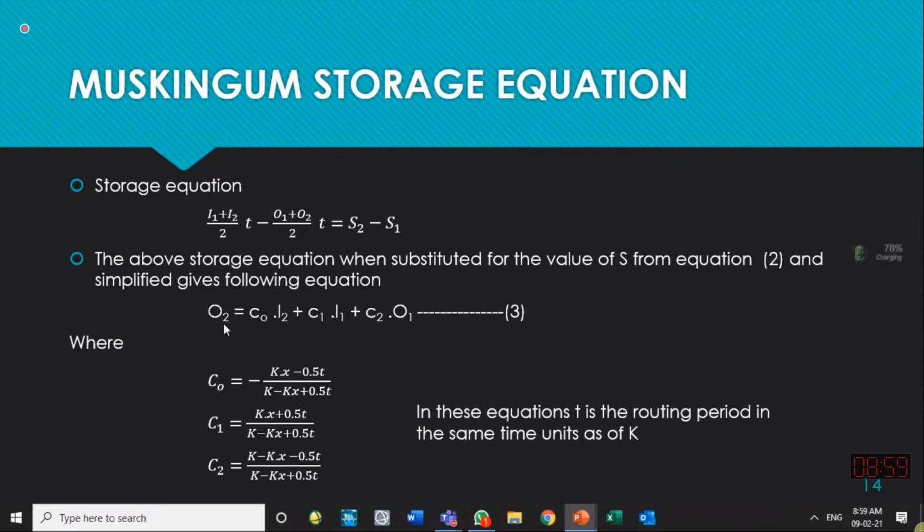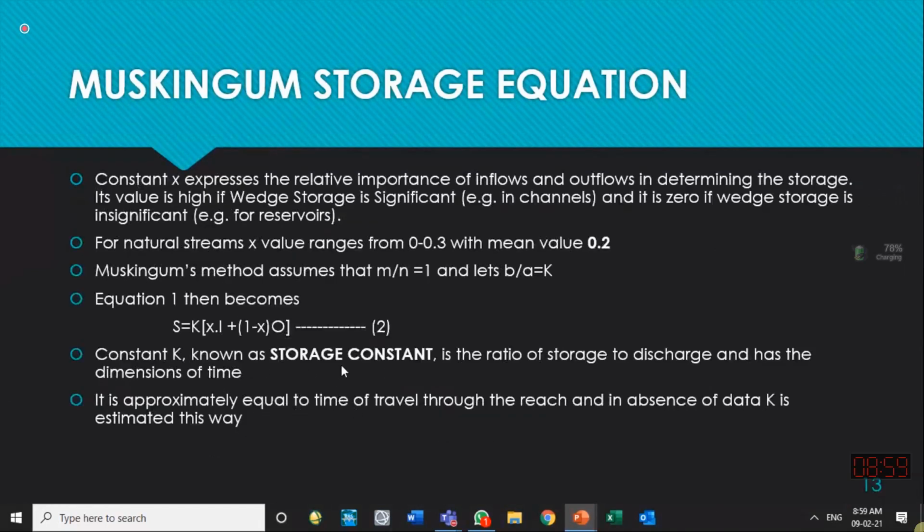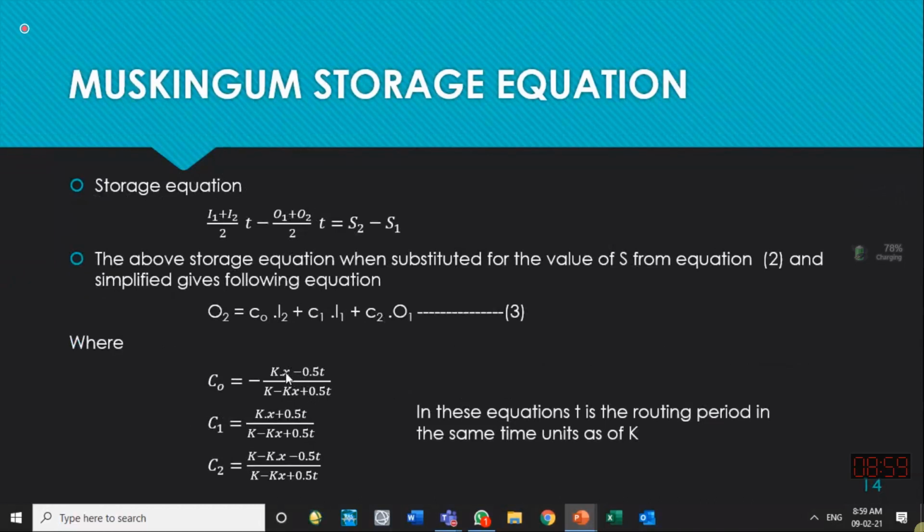Then the equation becomes equal to this one if O2 is written on the left-hand side, and this C0 is a coefficient which is a function of K, X and time. K is the time of travel coefficient of the Muskingum equation, K is the storage constant, X is the weighting factor, we know it, and time t is the time step. So C0 is equal to minus Kx plus 0.5t over K minus Kx plus 0.5t. This equation we actually have to remember to apply the Muskingum flow routing method to calculate the outflow hydrograph. And it is easy to remember this equation.